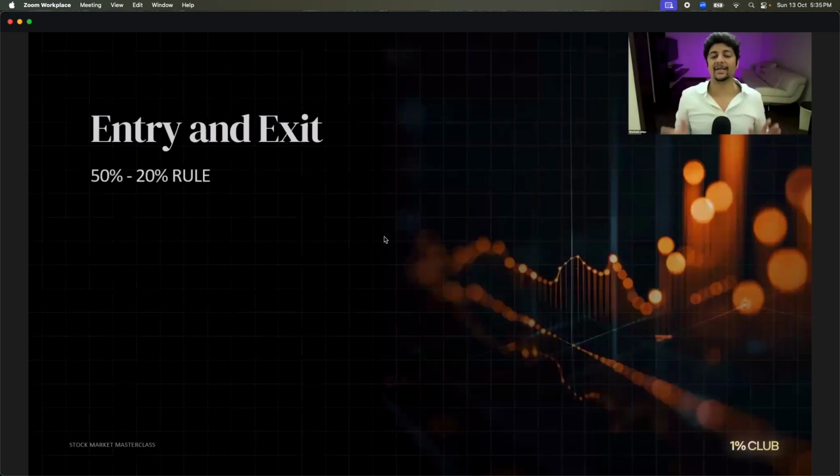Both of us invested in the same share. Both of us invested 1 lakh and both of our shares went up by 50%. Both of us are sitting at 1.5 lakhs. Now let's assume that Shashank removed 30,000 from that share. Shashank removed 30,000 out, but Rahul did not remove anything.